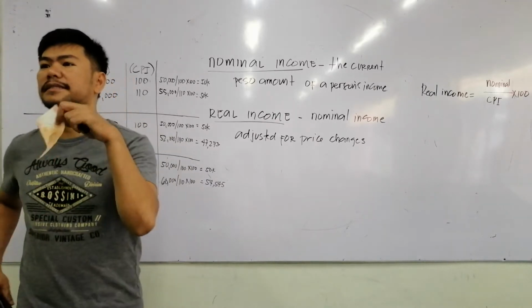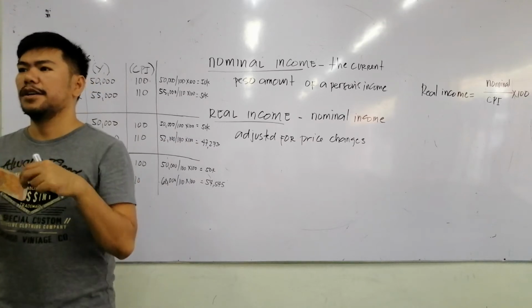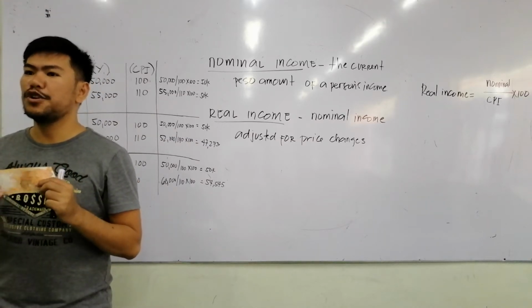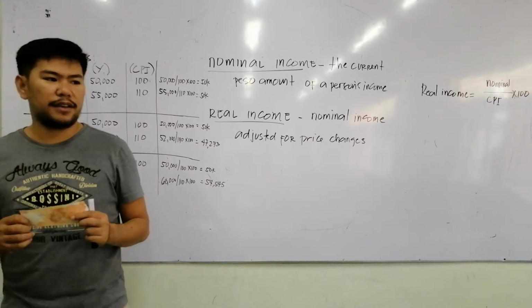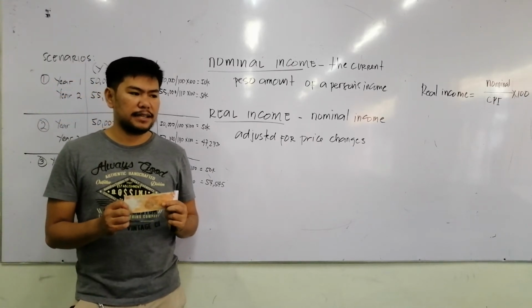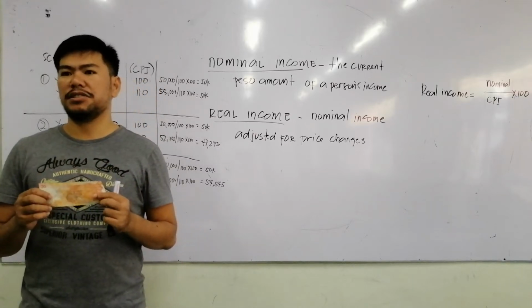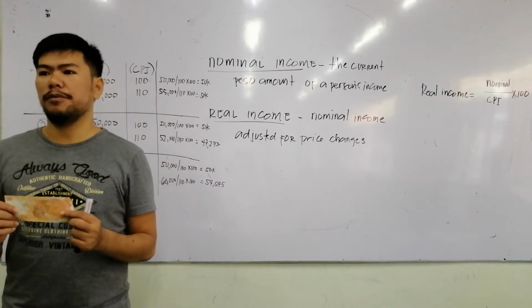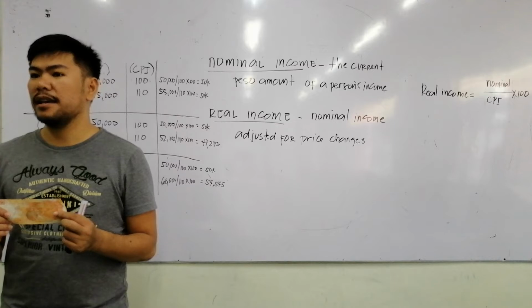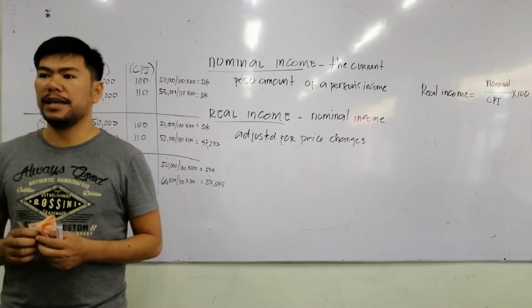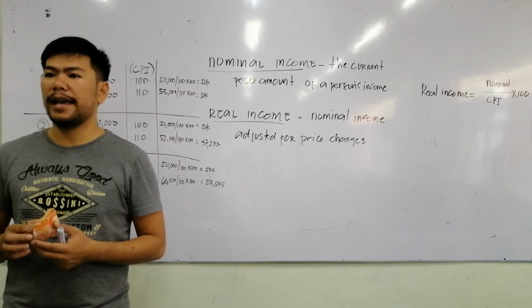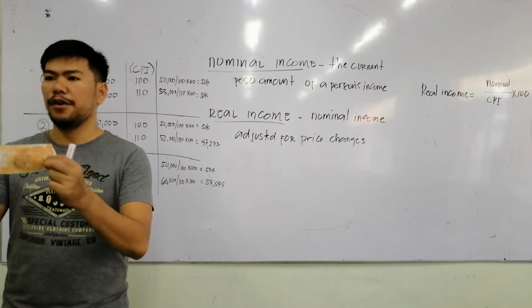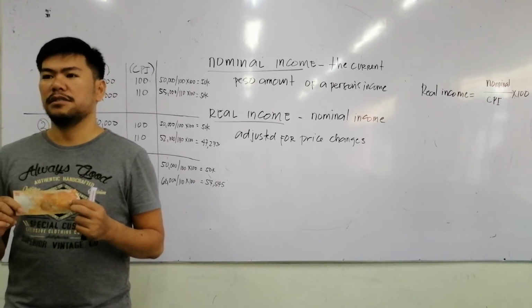How much is this? 20 pesos. So this is the nominal value, 20 pesos. Now let's say in 2019, this 20 pesos could buy 2 ball pens. Meaning to say, the cost of each ball pen is 10 pesos.